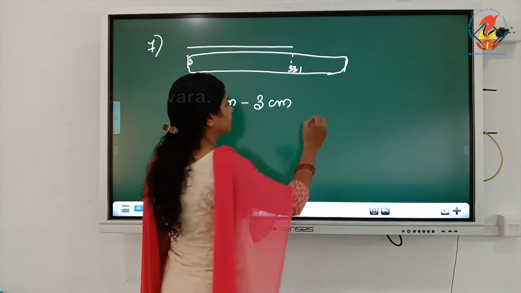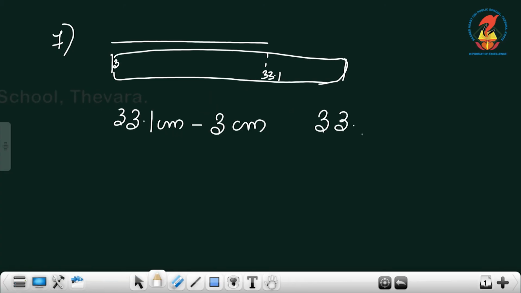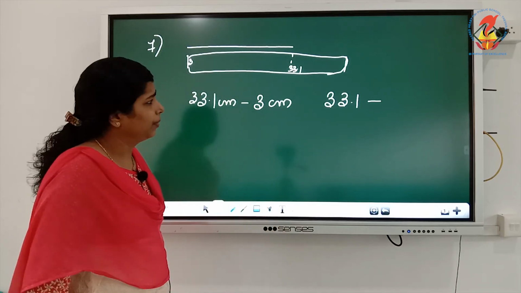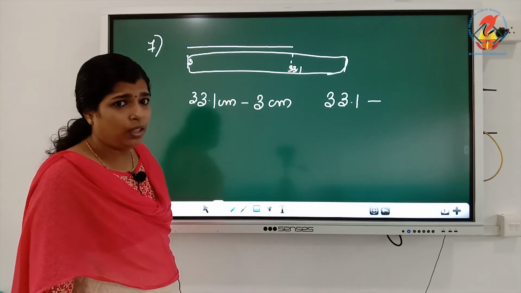Where will we write the 3, under the 1 or under the 3?